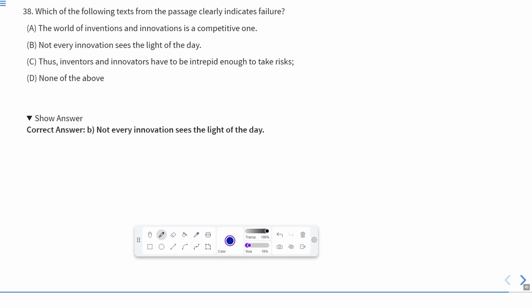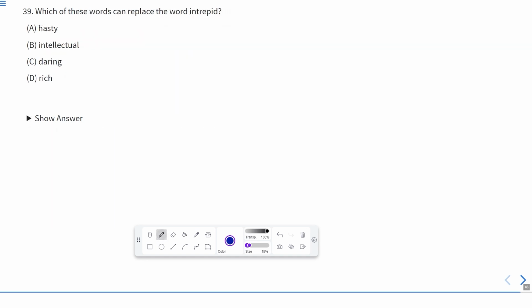This is question number 39. Which of these words can replace the word intrepid? It means we have to tell the meaning of intrepid, which is fearless. That means daring. So according to this, C is the correct answer, that is daring. Hasty means to be fast. Intellectual means using intelligence. Rich means when a person has a lot of wealth or money.